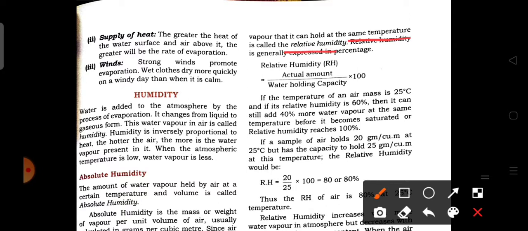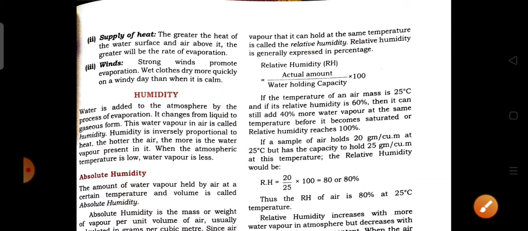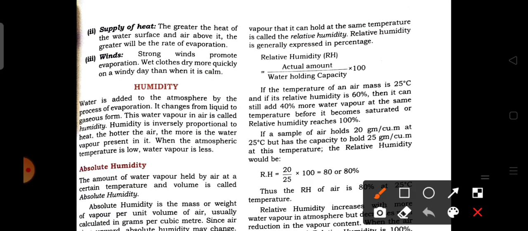It is generally expressed in percentage, that is actual humidity divided by the water holding capacity of the air at the same temperature, into 100. Why do we multiply it with 100? Because 100 is the saturation level of the air.